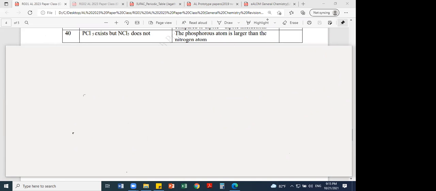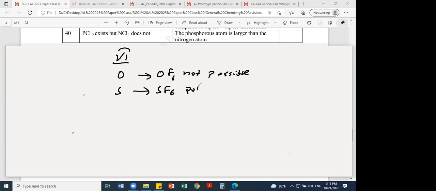If you take group 6, oxygen and sulfur, oxygen cannot form OF6. It's not possible. OF6 not possible. But SF6 can. SF6 is possible. Why? The same reason. Sulfur is in the third period, oxygen is in the second period.